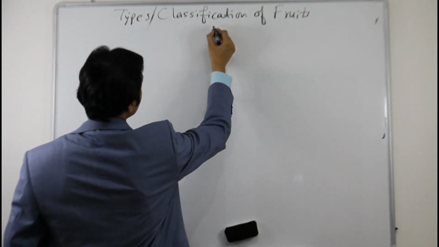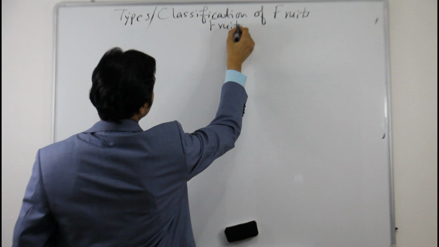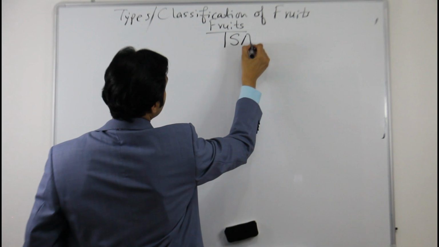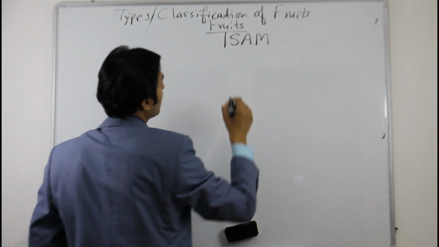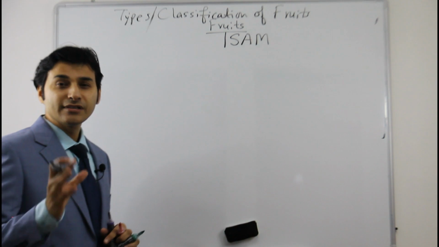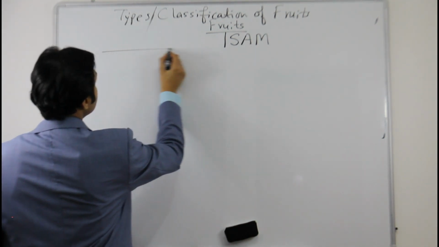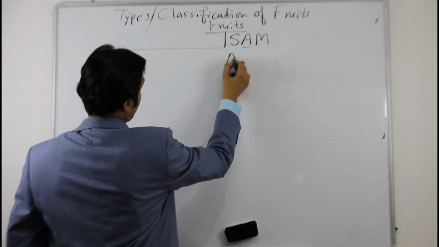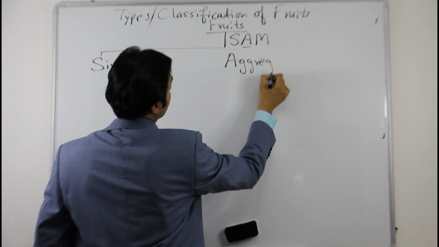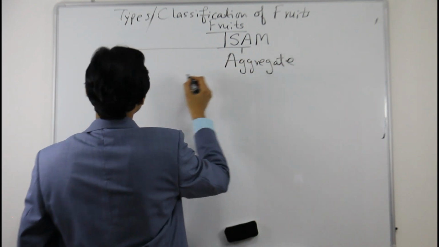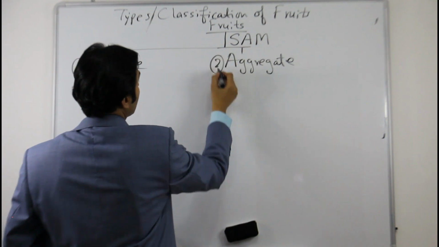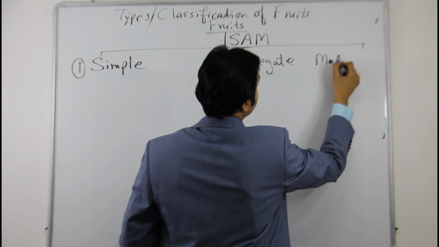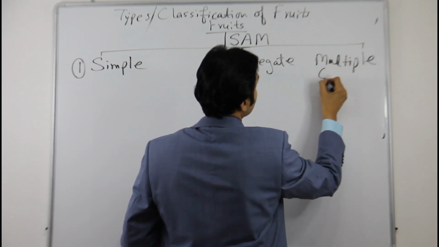Now when you think about fruits in botany or in biology, you should think of SAM. These three letters should come to your mind. Fruits, SAM. Now what is SAM? S means simple. A means aggregate. So the first type is simple fruit, the second type is aggregate fruit, and the third one is called multiple fruit, also known as compound fruit.